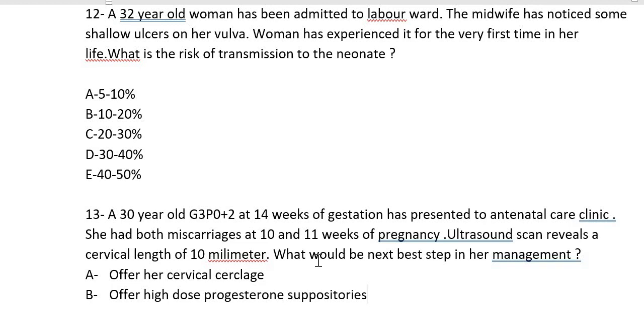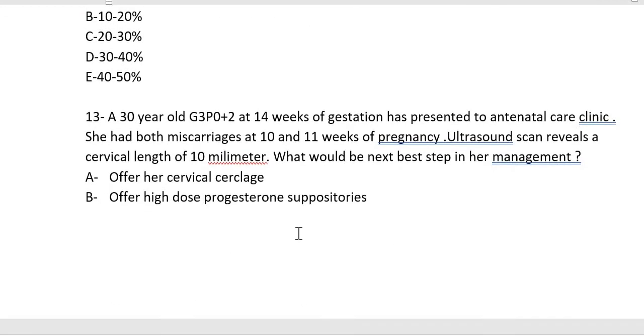Why not offer progesterone? Yeah, we can offer her high dose progesterone suppositories, because she had miscarriages at 10 and 11 weeks. Now she is at 14 weeks. So cerclage is one of the options, but here is the confusing point. Why is this confusing? Because this patient has no history of any second trimester miscarriage.